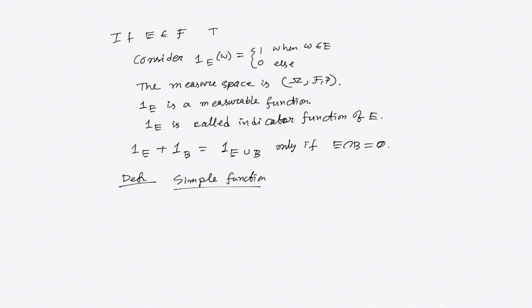So if you have the summation of c_i 1 of E_i, i equal to 1 to n, this type of function, a finite sum of constant multiples of indicator functions, we call a simple function.